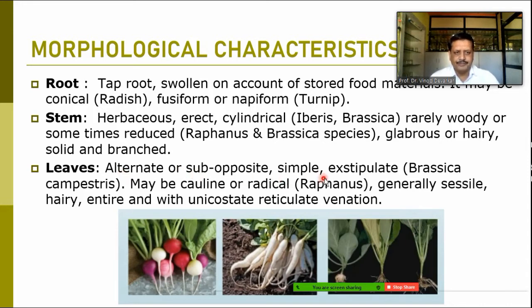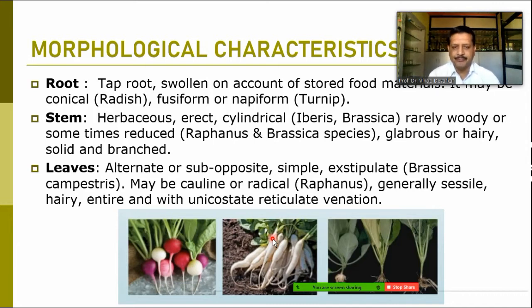It is observed in Brassica campestris and maybe cauline or radical in Raphanus. We already saw that radish where you can find cauline, or we can say the radical leaves, spirally arranged on the stem itself. Generally, they are sessile, means without petiole, entire with unicostate reticulate venation.